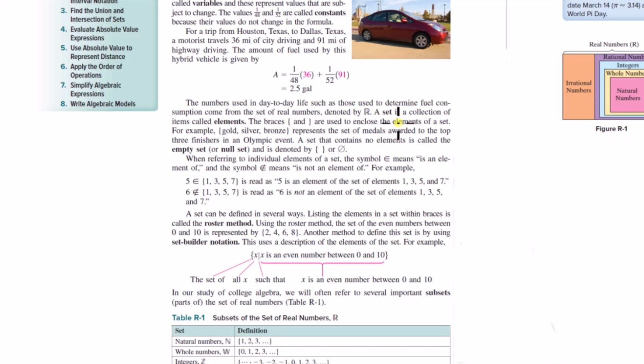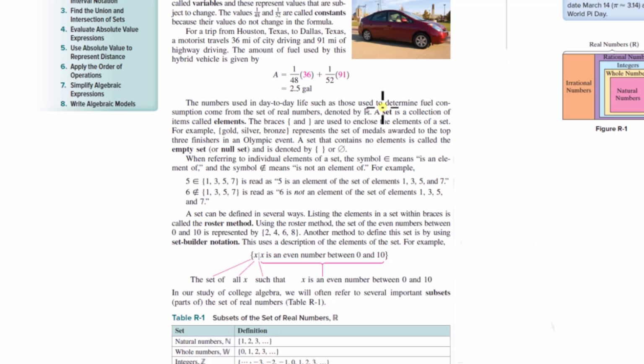So a set is a term to represent a collection of elements. Most of the time in this course, we're going to be talking about a collection of numbers, so the elements will be numbers, but they don't have to be. In geometry, we use the term set to represent sets of different figures, sets of triangles, subsets of triangles.